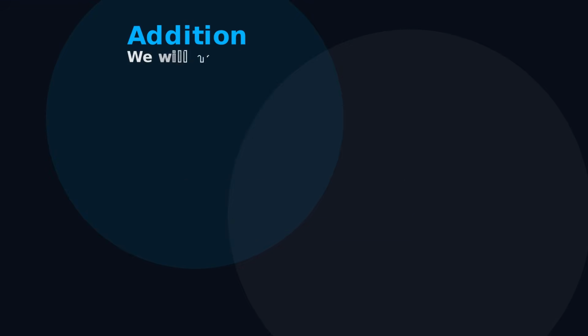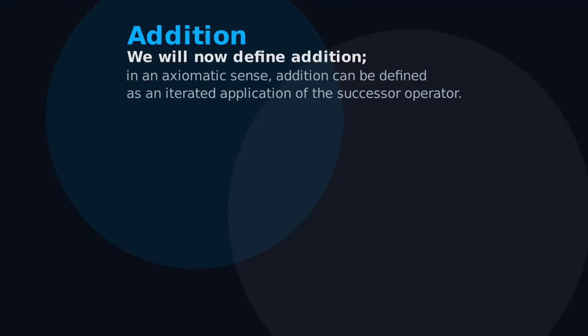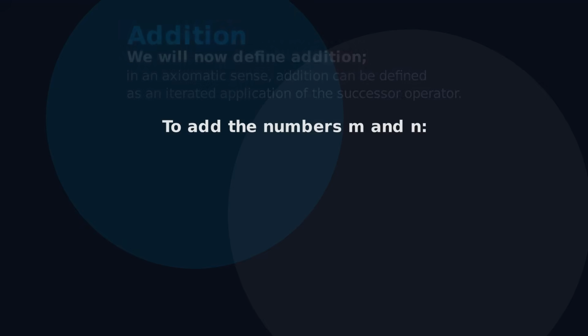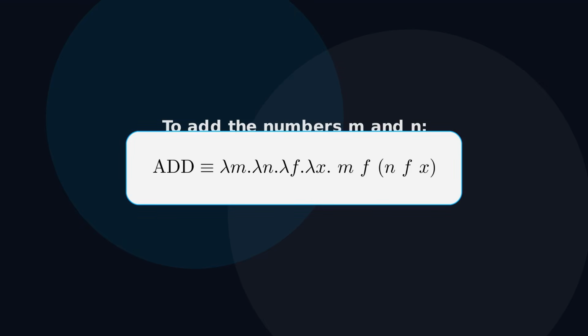We're now ready to define addition, which in an axiomatic sense is technically an iterated application of the successor operator. To add 2 numbers m and n, the expression in lambda terms is the following. And essentially what we do is we first apply f, the given function we're going to reapply multiple times, n times, then apply the same function m times, and in total we're going to apply the function m plus n times.